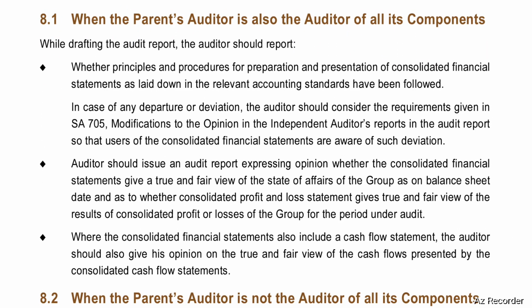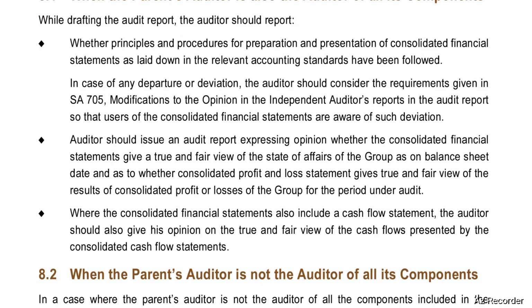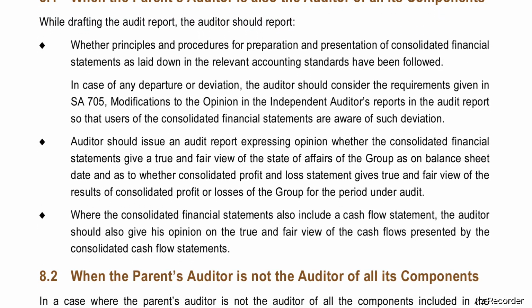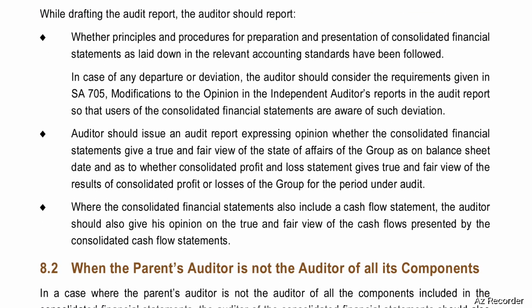In such a case, while drafting the audit report, the auditor should report whether principles and procedures for preparation and presentation of consolidated financial statements as laid down in the relevant accounting standards have been followed. In case of any departure or deviation, the auditor should consider the requirements given in SA 705, modifications to the opinion in the independent auditor's report, in the audit report, so that users of the consolidated financial statements are aware of such deviation.